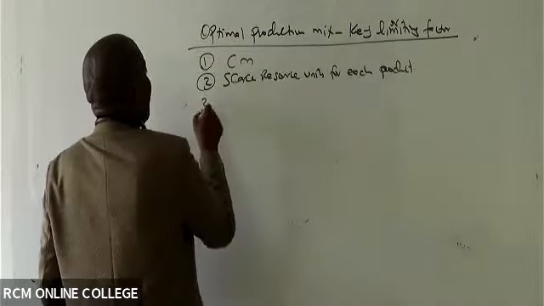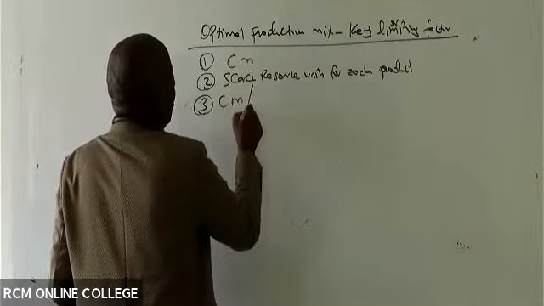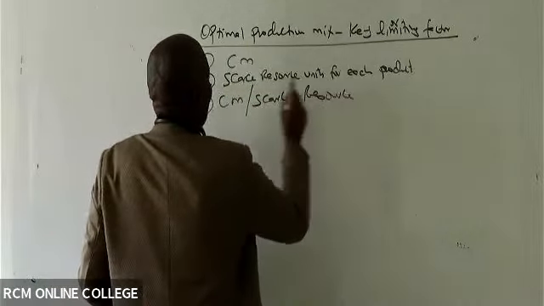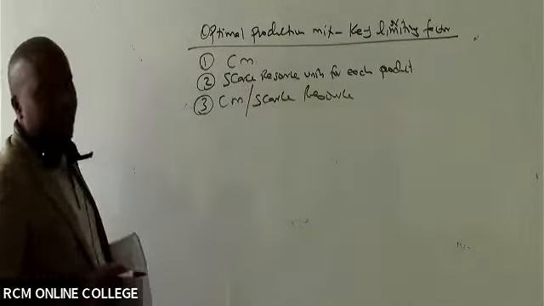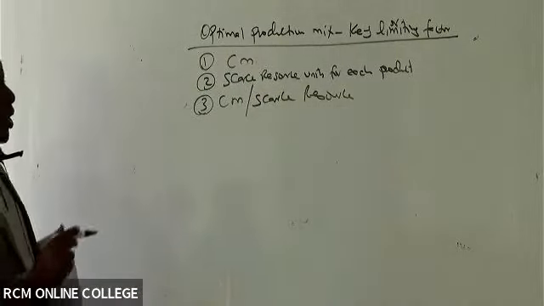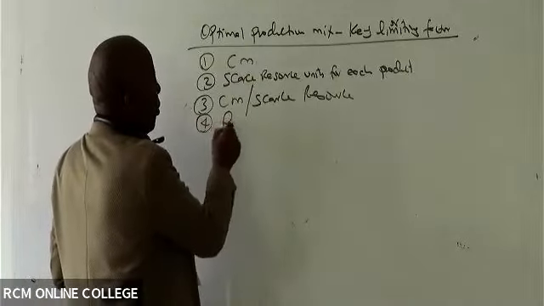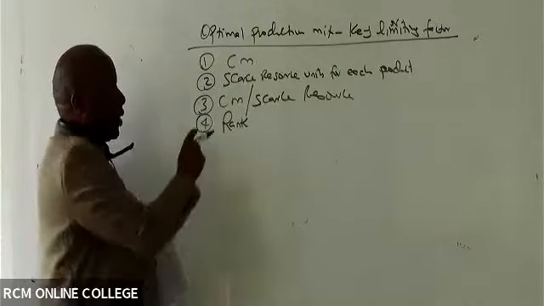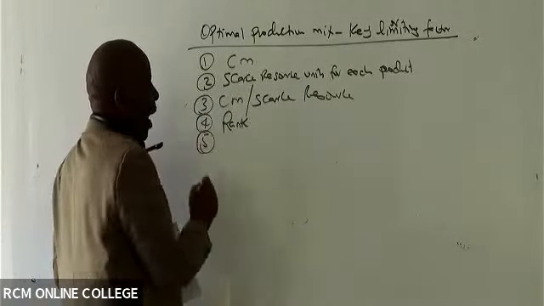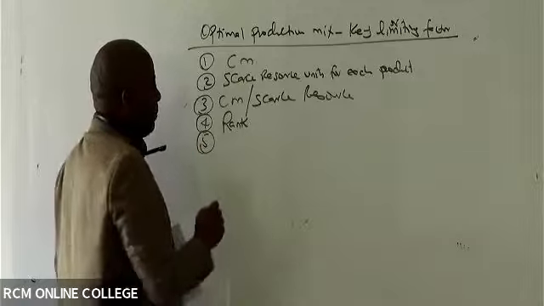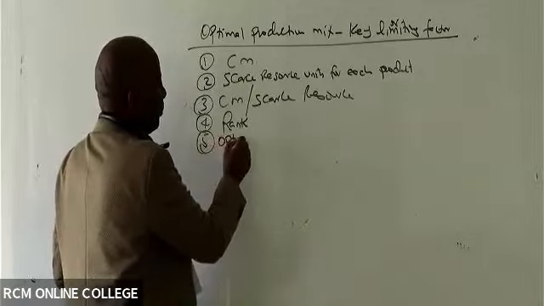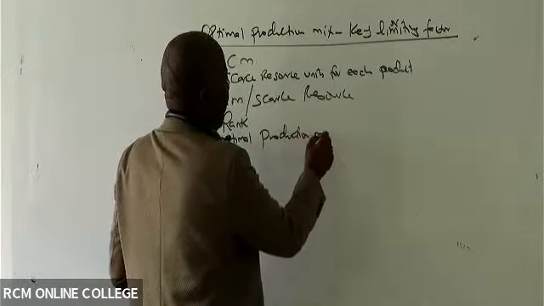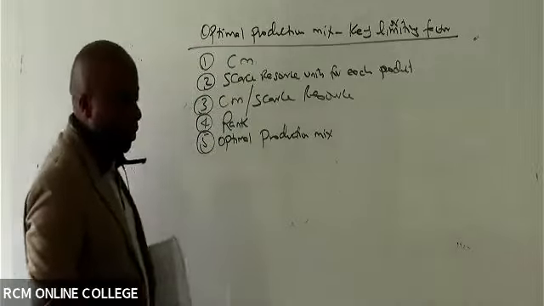Number 3, you give us CM per unit of scarce resource, so you take CM divided by scarce resource units. Number 4, you rank on the basis of this, the higher the better. And number 5, ladies and gentlemen, you give us the optimal production mix.